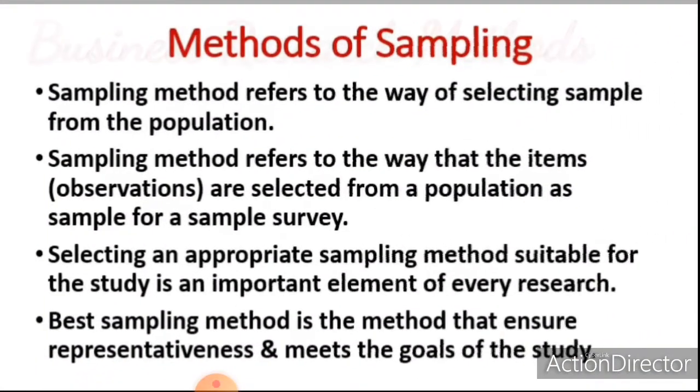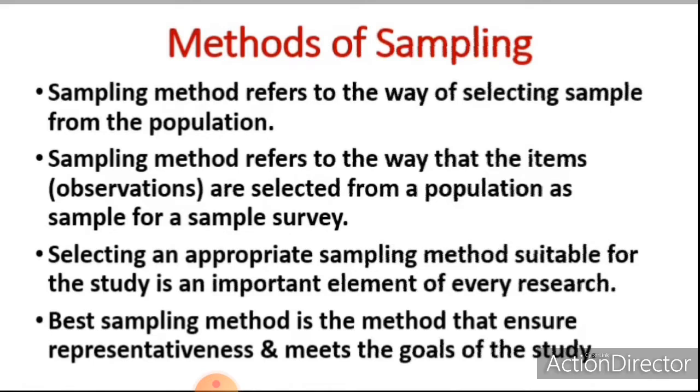So what is the methods of sampling? Sampling method refers to the way of selecting sample from the population. So it is the way used to select sample from the population. Sampling method refers to the way that the items or observations are selected from a population as sample for a sample survey. So it is the way used for selecting a sample from the population.